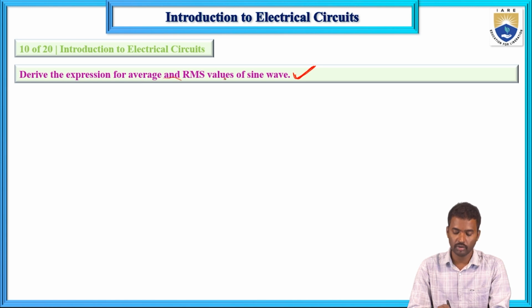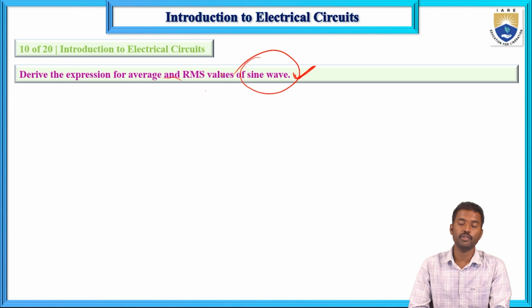In that you can find the derivation for average value and RMS value for sine wave, half wave rectifier output, full wave rectifier output, triangular waveform, trapezoidal waveform and square waveform. The sine wave is the first problem in that lecture. Now next.